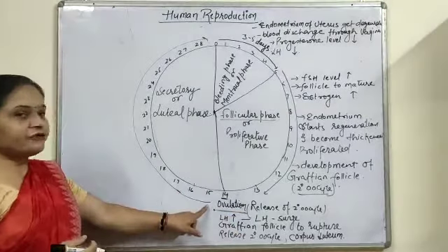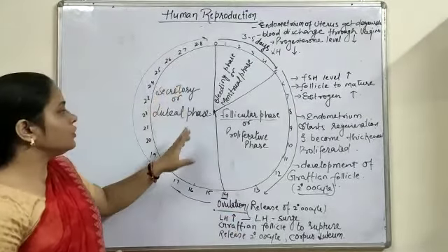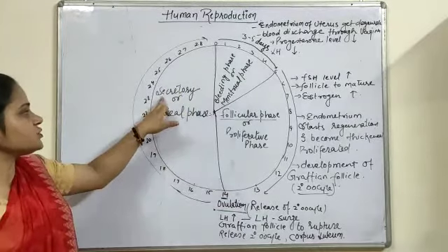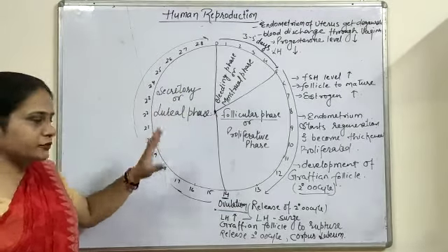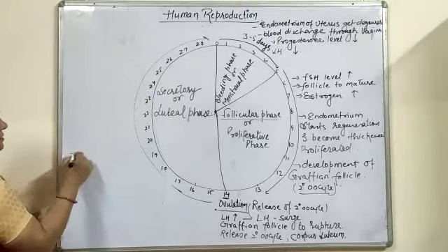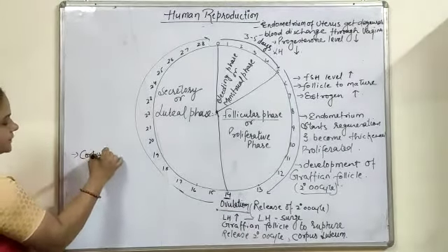After that, the 15th to 28th day of the last menstruation is known as the secretory or luteal phase. Why is it known so? Because the corpus luteum is formed.